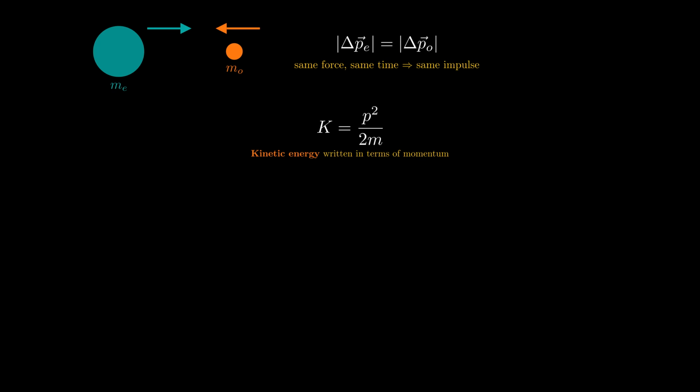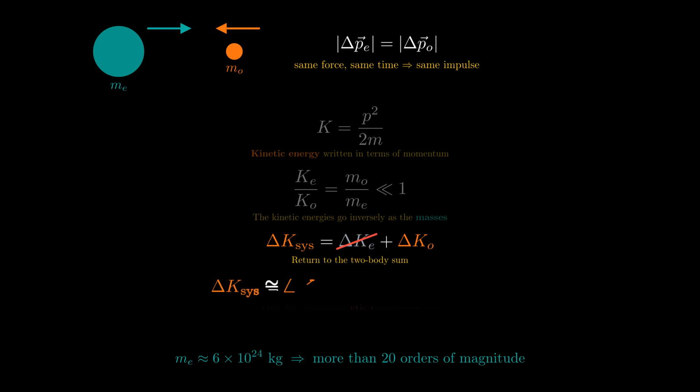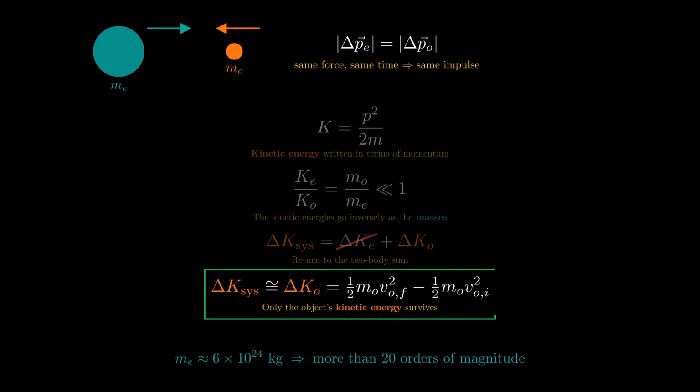But kinetic energy is momentum squared over twice the mass, so at equal momentum, the heavier body carries far less kinetic energy, less by the ratio of the object's mass to the Earth's mass, more than 20 orders of magnitude for anything you can drop. The change in the Earth's kinetic energy is utterly negligible, so the system's kinetic energy change is, to superb approximation, just the object's, 1/2 m sub o times final speed squared minus 1/2 m sub o times initial speed squared.